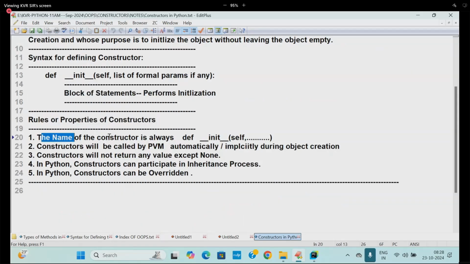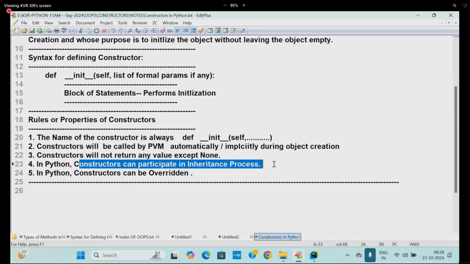The name of the constructor is always like this. Constructors will be called by PVM automatically or implicitly during object creation. Constructors will not return any value except None. In Python, constructors participate in the inheritance process that I did not show you. Again, I will explain when I go to inheritance.